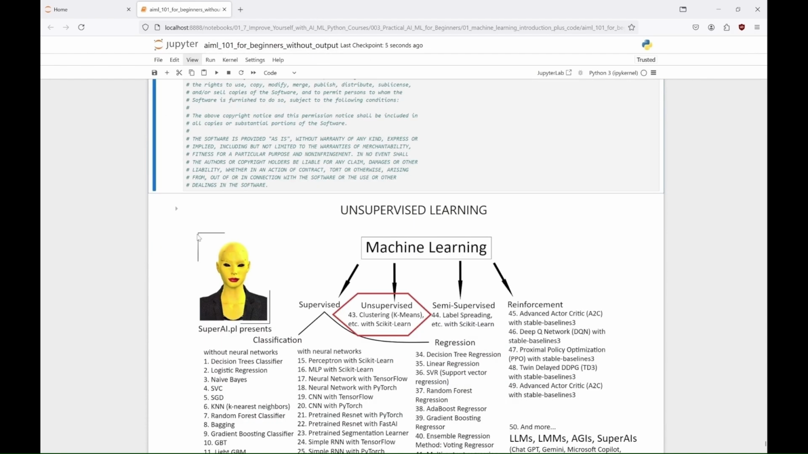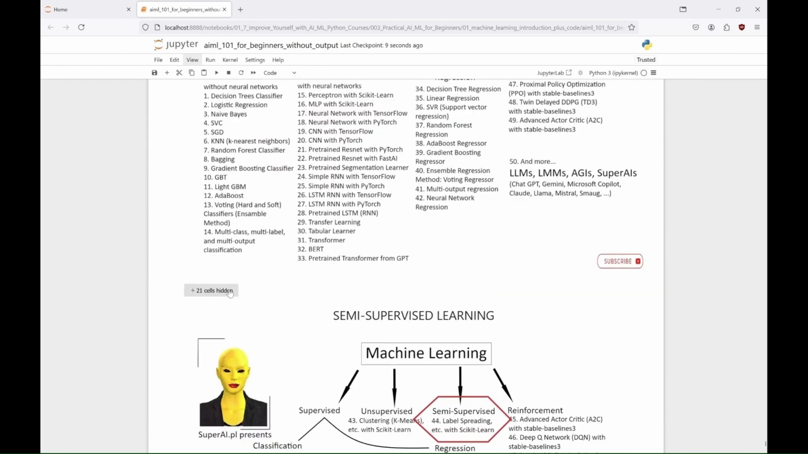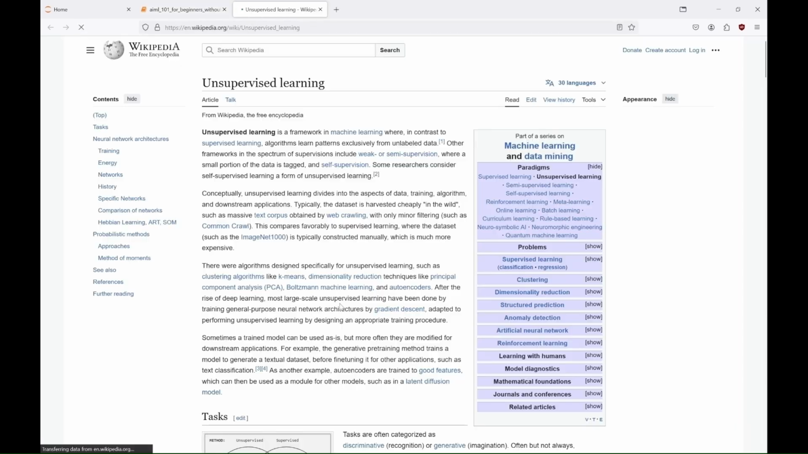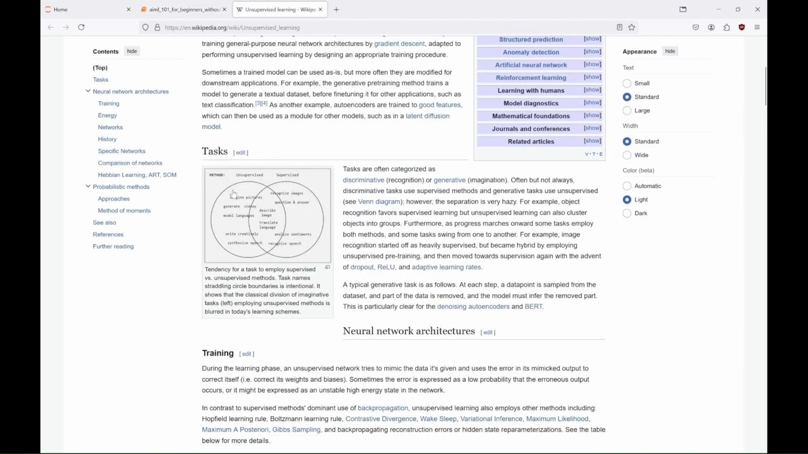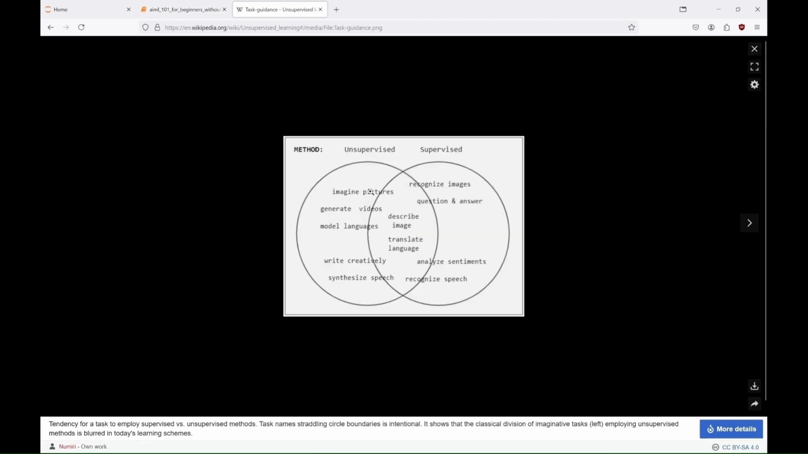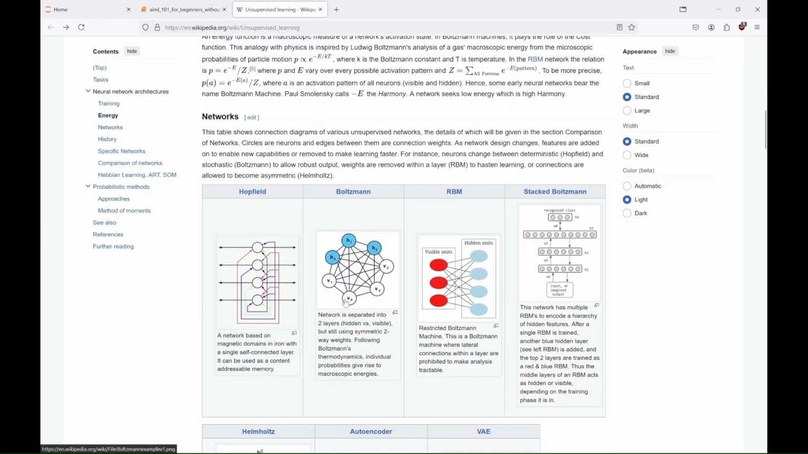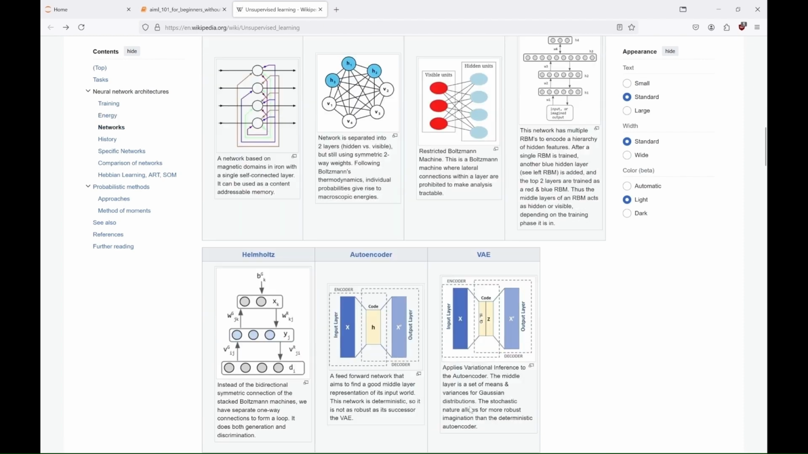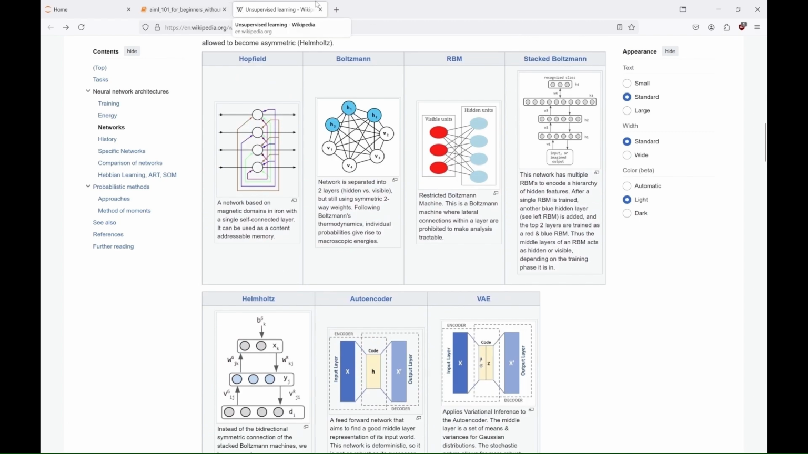So now let's talk about unsupervised and semi-supervised learning. Unsupervised learning is a machine learning paradigm that deals with unlabeled data, where algorithms learn patterns and structures without predefined categories or outputs. It aims to find hidden patterns or intrinsic structures in the input data, often using methods like clustering, such as k-means, or dimensionality reduction techniques like PCA.